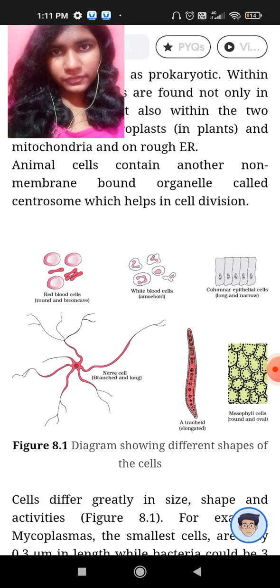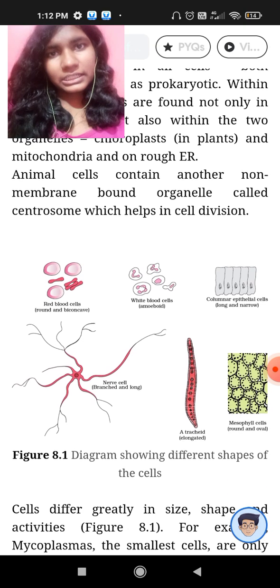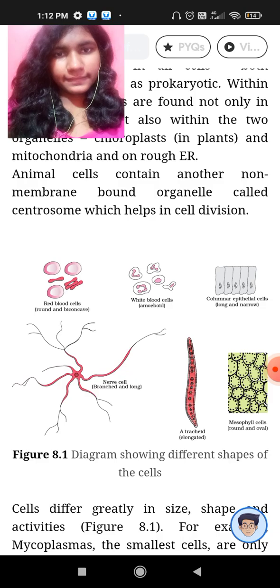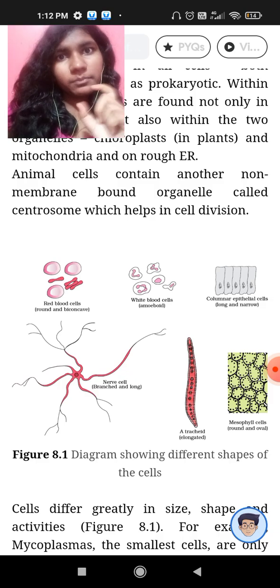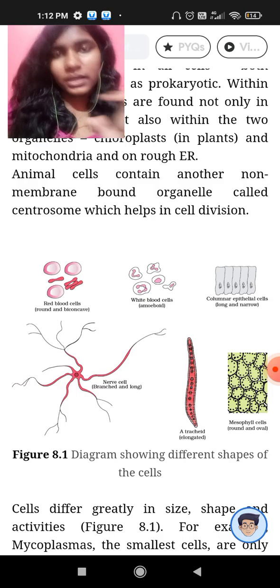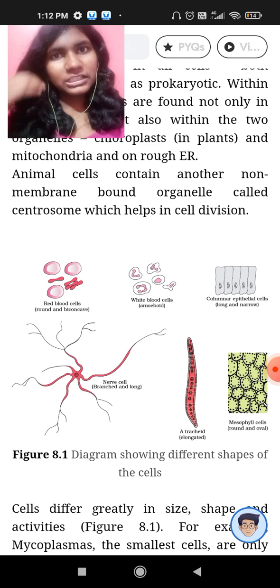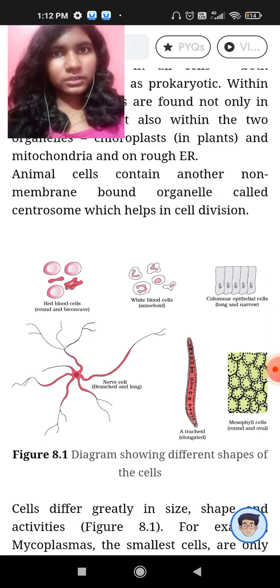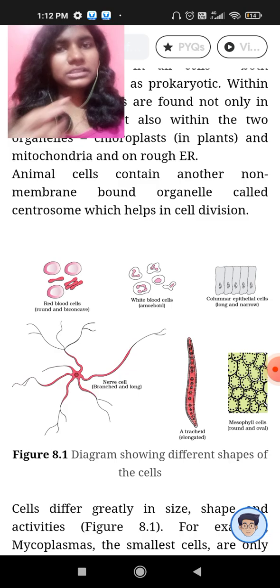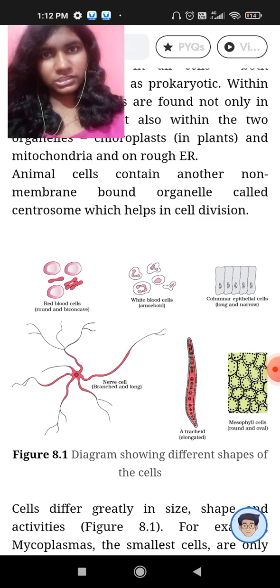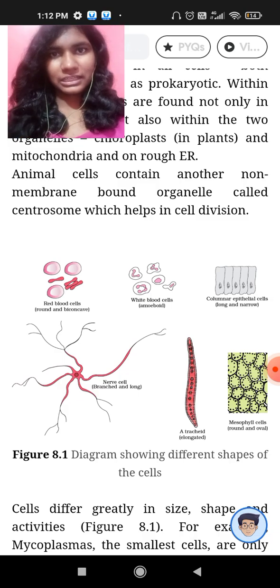There are different kinds of cells, like RBCs are biconcave and don't have a nucleus, and WBCs are amoeboid. Amoeboid means they are like amoeba, which can change their shape. Columnar epithelial cells are column-like in shape, and we have the longest nerve cell. Moreover, the largest cell in the world is the ostrich's egg. It's a single cell and it's the largest. We can see it with the naked eye.